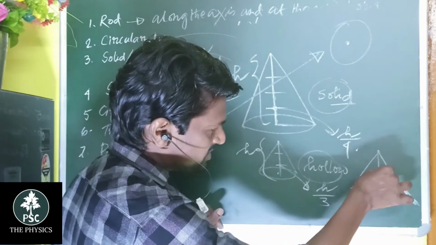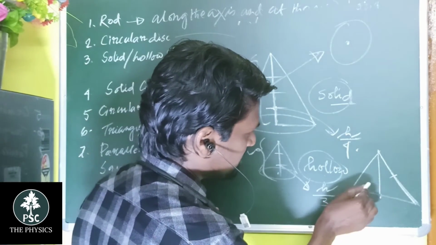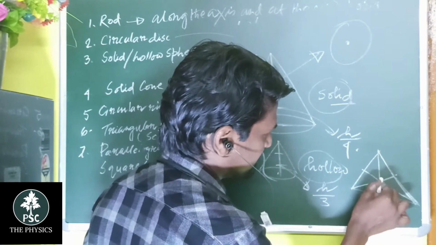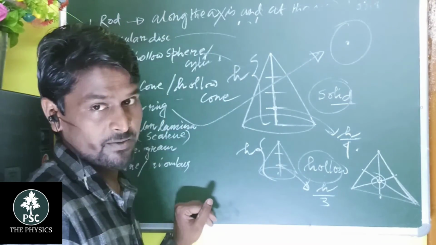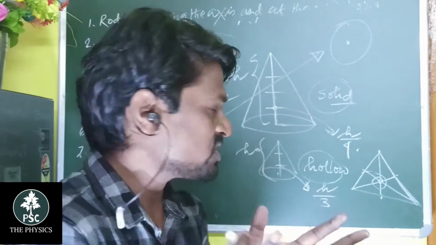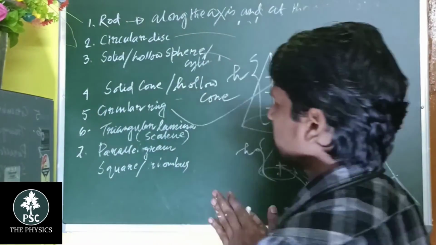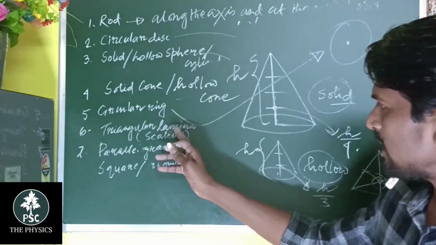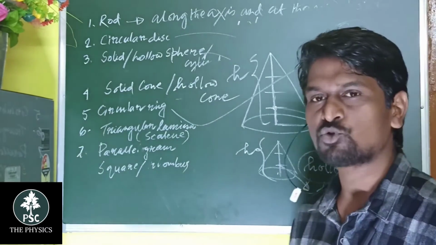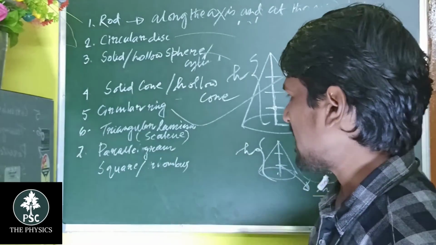And if we join this median with the vertices, and connect all the medians, there is an intersecting point, and this is the center of gravity. So it is the intersection of all the medians. You have to write that the intersection of the medians is the center of gravity. So this is a triangular lamina. If it is a scalene or equilateral triangle, you just join all the medians and get the answer. So the next one is parallelogram.